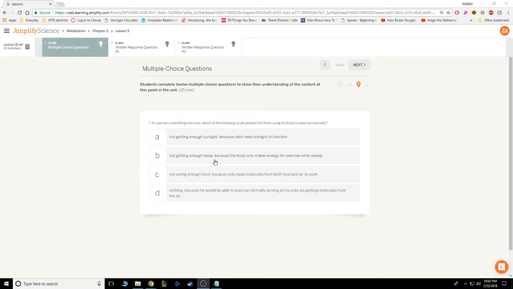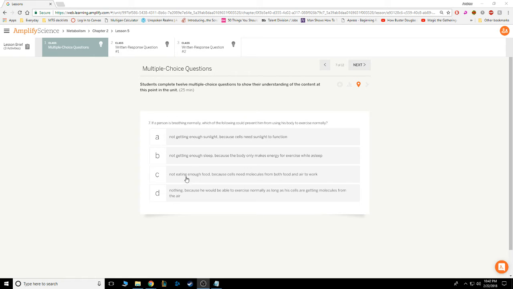B. Not getting enough sleep because the body only makes energy for exercising while asleep. Again, we can eliminate this answer immediately, because in our research we know that you don't just make energy while you're asleep, otherwise you basically couldn't function during the day, because when you ran out, you would fall asleep immediately. And since no one just falls asleep immediately, unless you're really, really exhausted, this is not something that happens. So we can eliminate A, and we can eliminate B. With that said, we've only got 2 answers left, and we haven't even read the question yet.